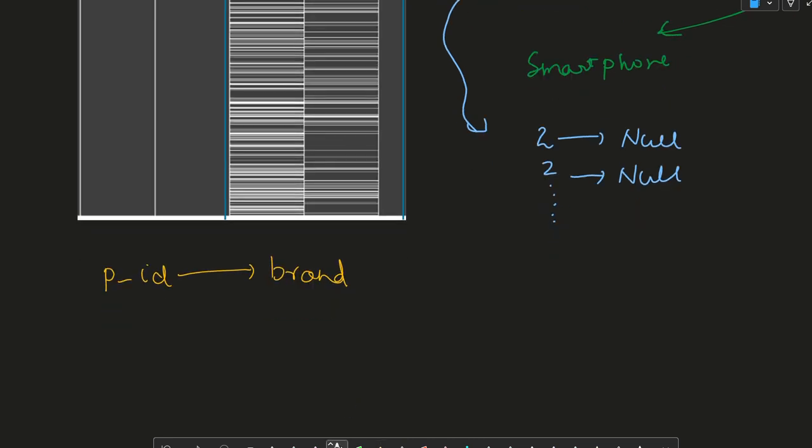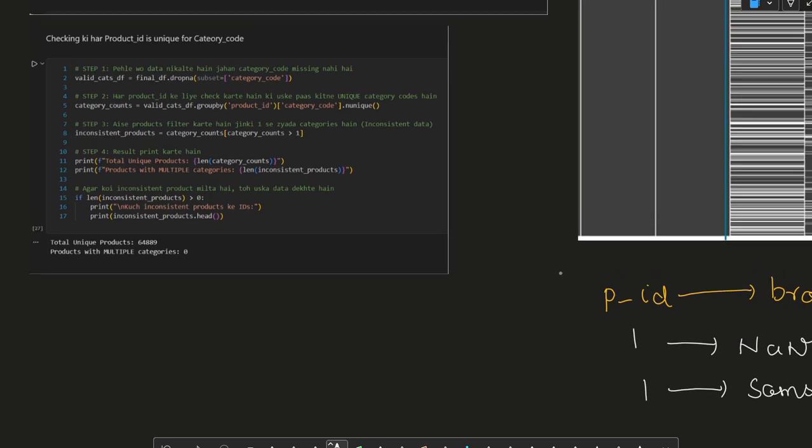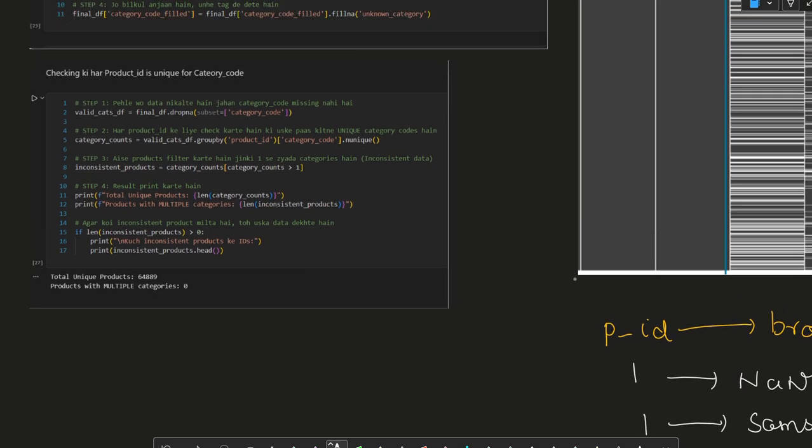For example, there is one product with none, but there is another entry with the same product ID that is given a brand, for example Samsung. So we replaced NaN with Samsung, and we got a very slight success, not so much. But still, slight success is a success, so we can't discard it.